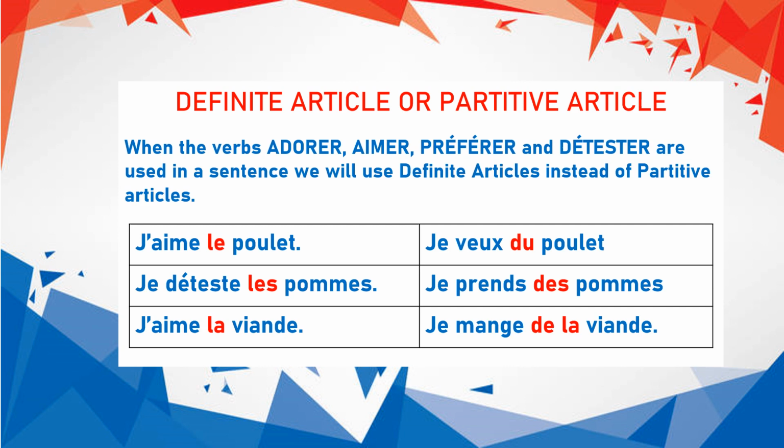Okay, so the third example, j'aime la viande. J'aime la viande. I like meat. So again, aimer is used, so we will not use partitive articles, but we'll use definite articles here.